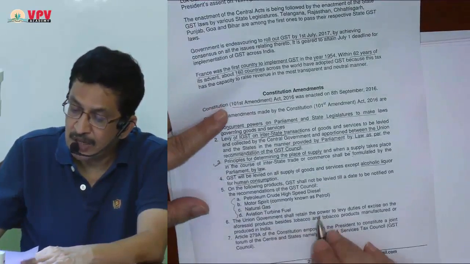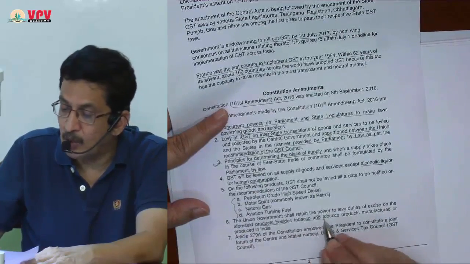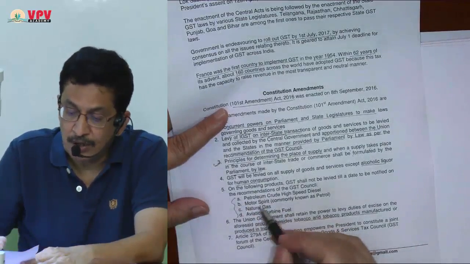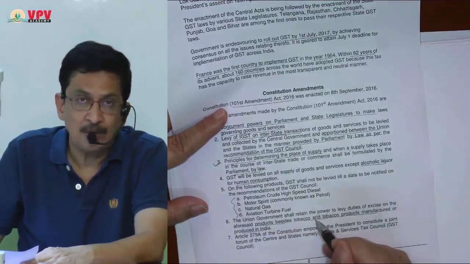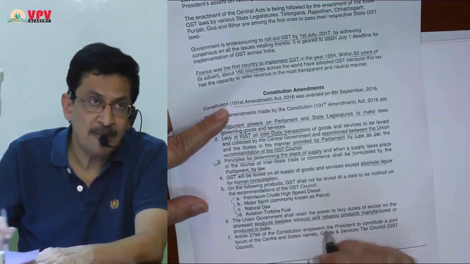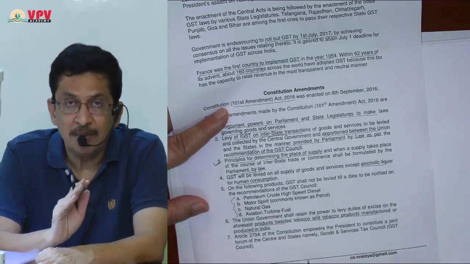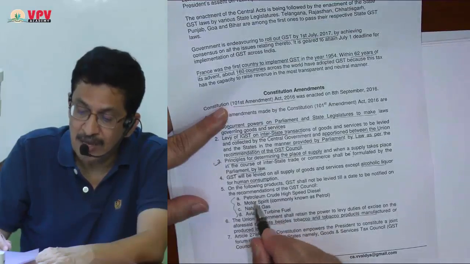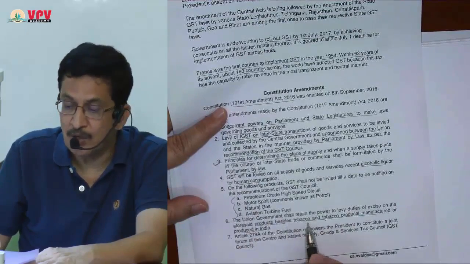Then the union government shall retain the power to levy duty of excise on the aforesaid products, besides tobacco and tobacco products manufactured or produced in India, irrespective of GST. On 5 petroleum products and on tobacco, the union government needs the power. So constitutional amendment, entry number 84, was amended accordingly. Now entry number 84 says that the union government, central government, still has power to levy excise duty on 5 petroleum products, plus they have power to levy excise duty on tobacco also.